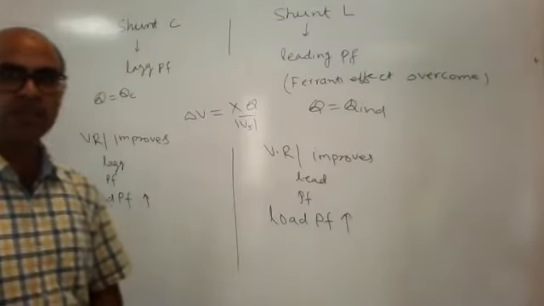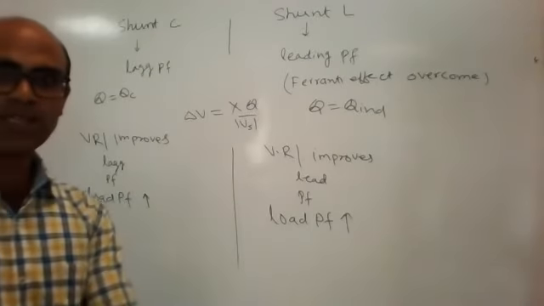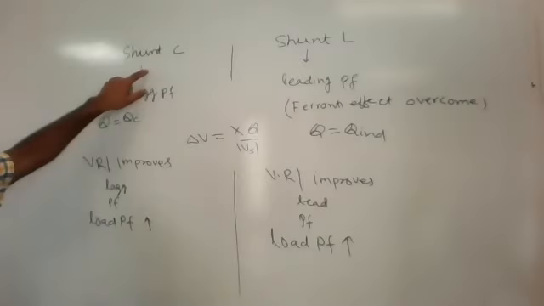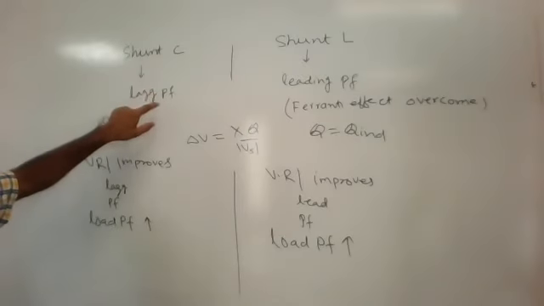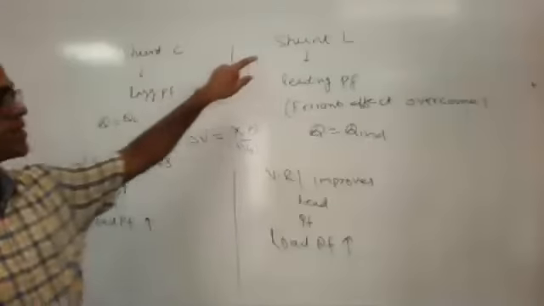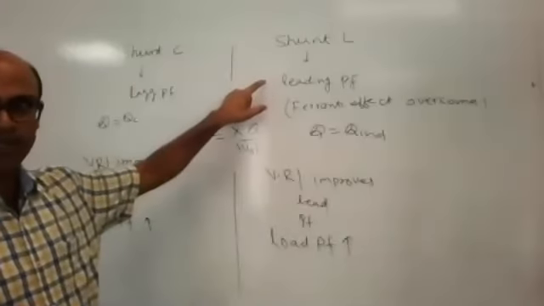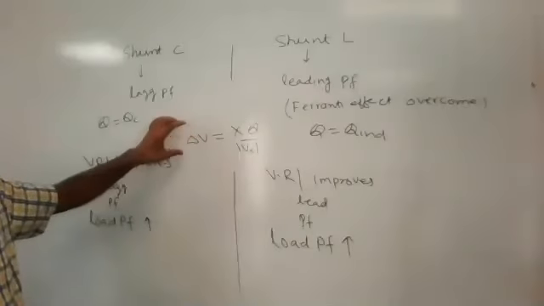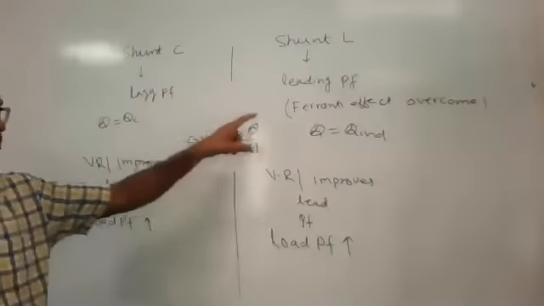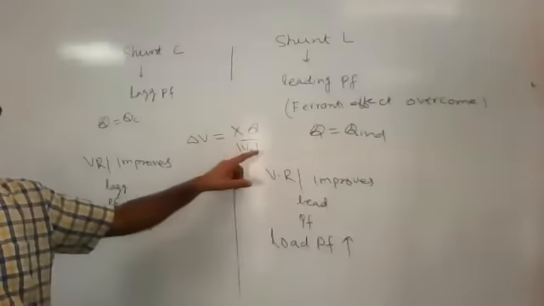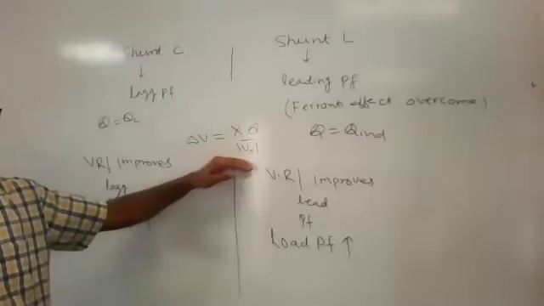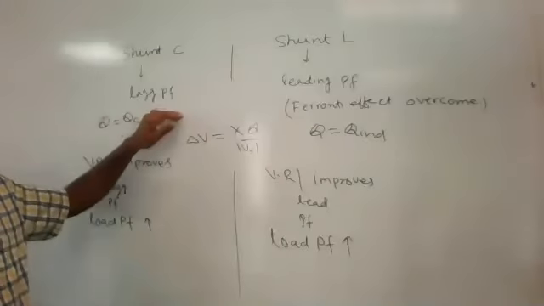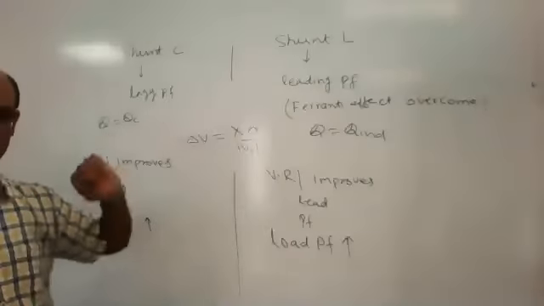Effect of shunt inductor and shunt capacitor, just a comparison. The shunt capacitor is used under lagging power factor load. The shunt inductor is used under leading power factor load. And if we see why we are using them, we have to compensate this voltage drop in the transmission system. For that purpose, we are using shunt capacitor and shunt inductor.